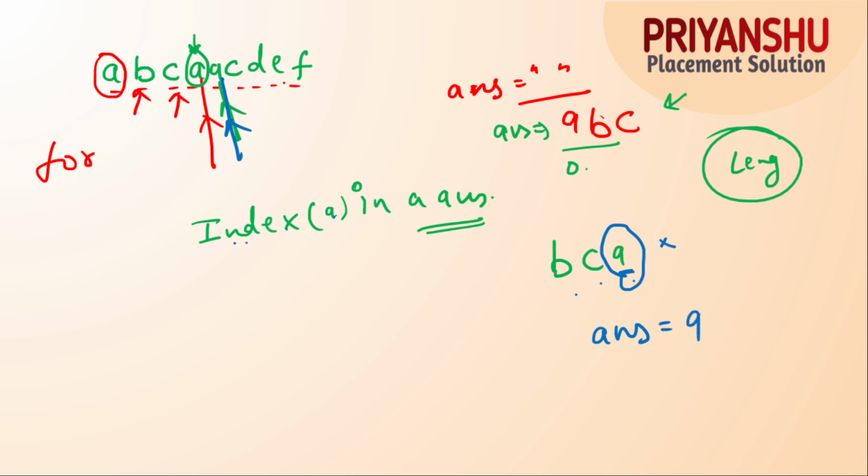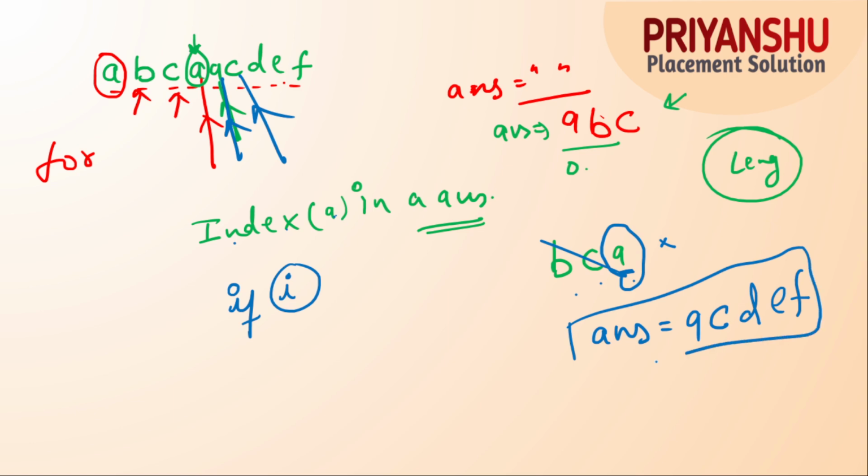Remaining, I will again execute the loop and check again. Just imagine C. Is C in the string? No, C is not in answer, so I will put C. Is D in answer? No, I will put D. Is E in answer? No, I will put E. Is F in answer? No, I will put F. So this is the final, and we will check the length of this as well simultaneously. Okay, so we got length, that is 5. Clear? Every time I will check the string length and find the maximum length in every step.